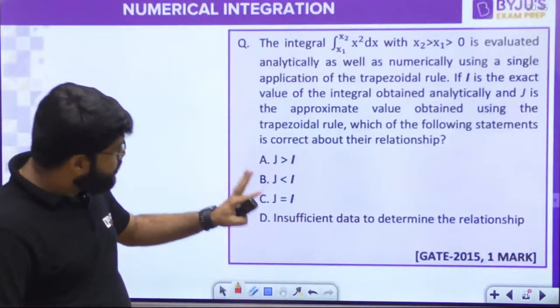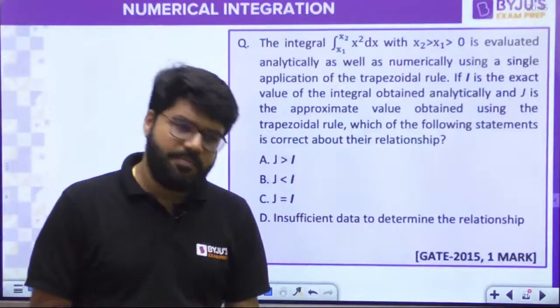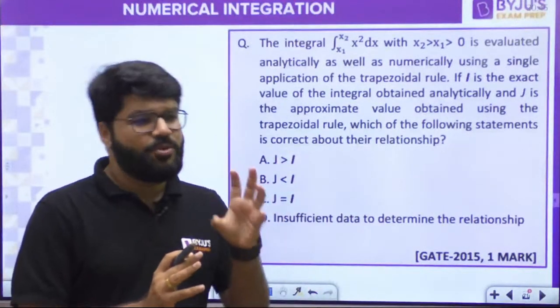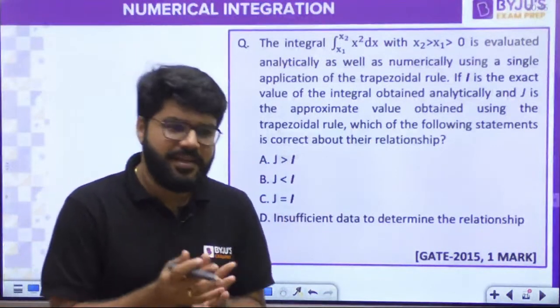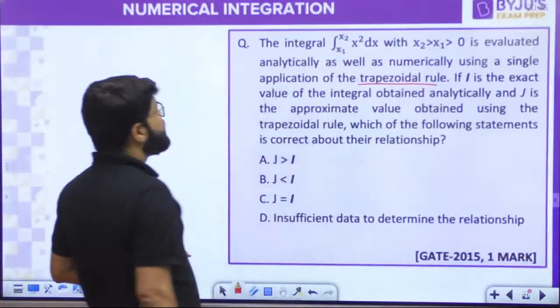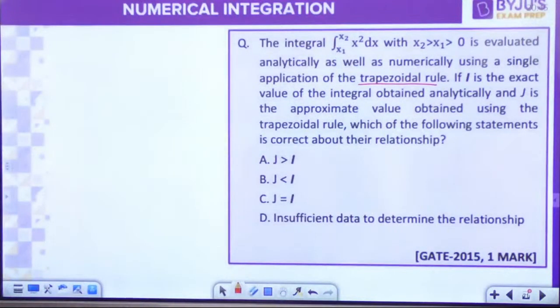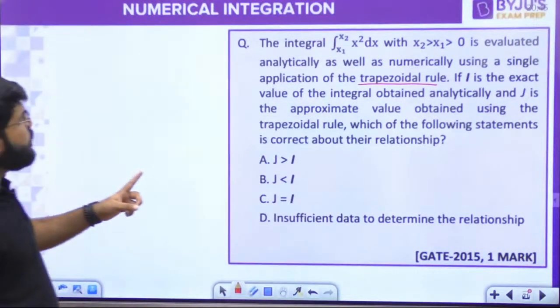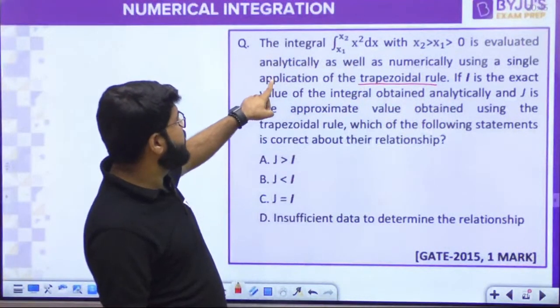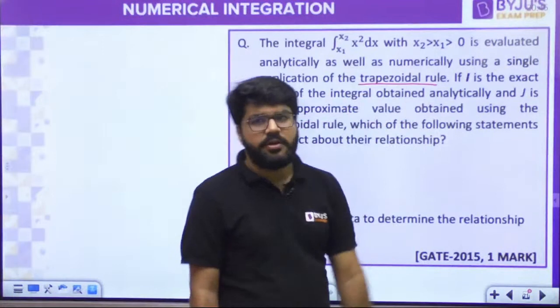Going back to the previous question. Now, this is a simple question, but once again, I am telling you, you can solve this question if you know the concept of numerical integration. If you know the concept of the trapezoidal rule: there is an integration of x squared dx from x1 to x2 with x2 greater than x1 greater than 0, which is evaluated analytically as well as numerically, using a single application of the trapezoidal rule.